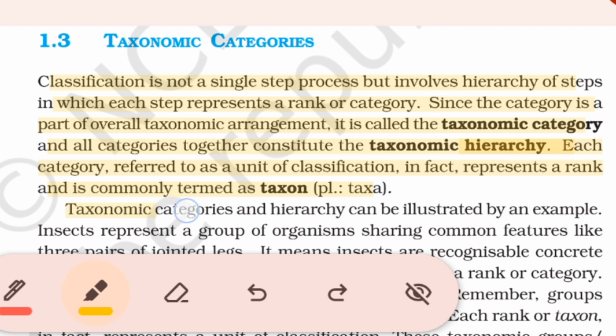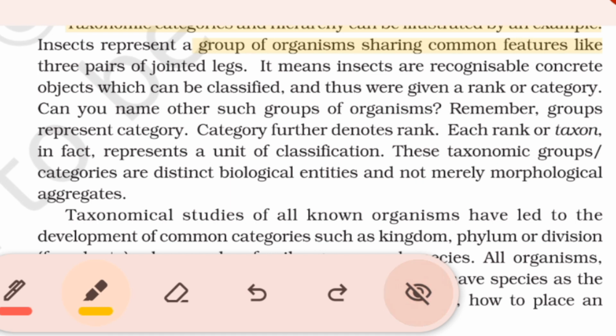Taxonomic category and hierarchy can be illustrated by an example. Insects represent a group of organisms sharing common features like three pairs of jointed legs. It means insects are recognizable concrete objects which can be classified and thus were given a rank or category. Can you name other such groups of organisms? Remember, group represents category.